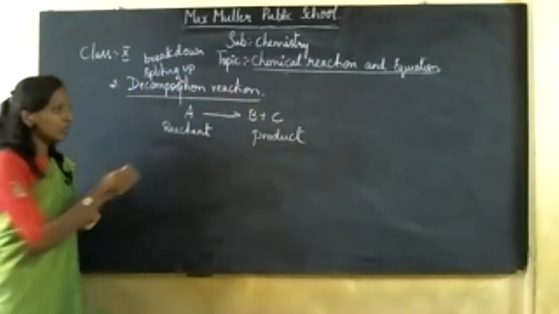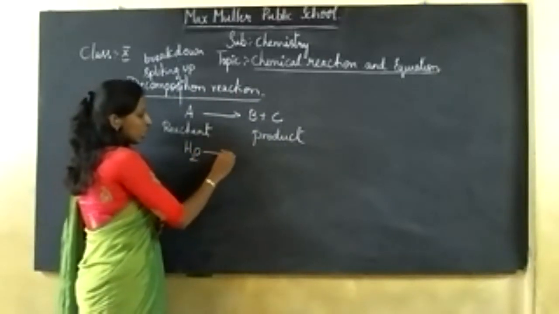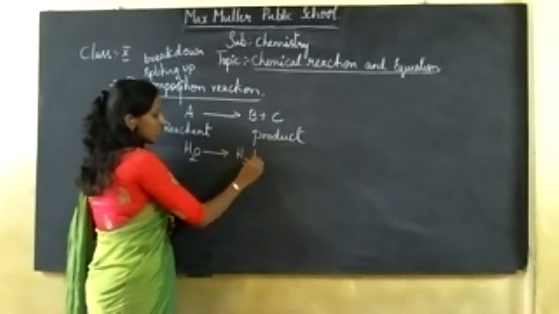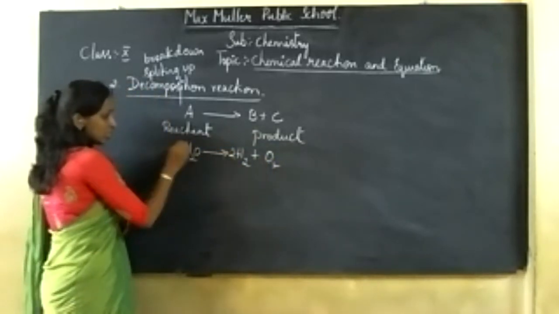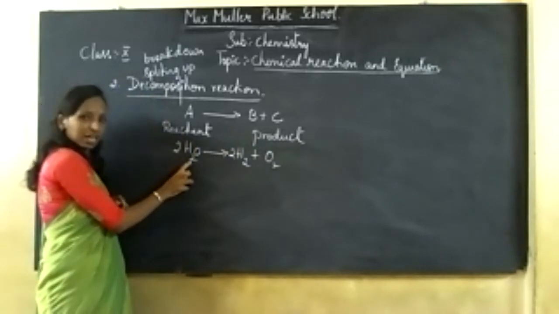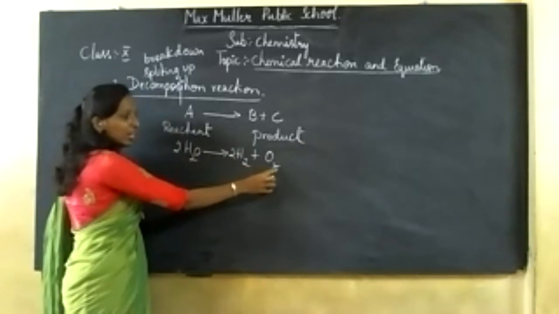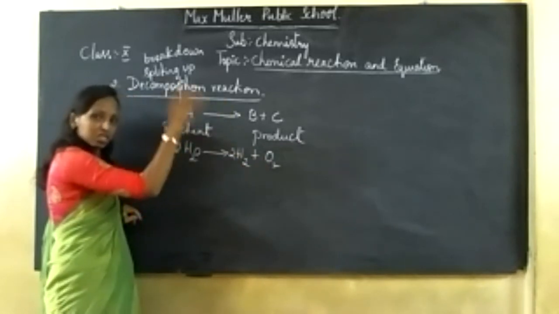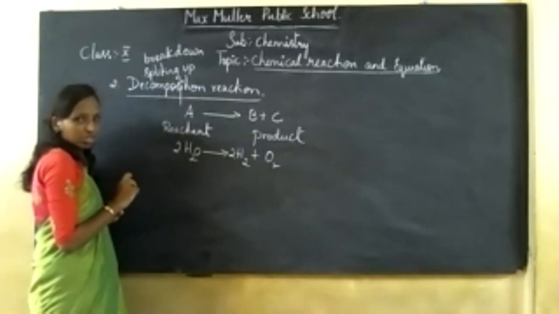Now, for an example, if I take H2O gives H2 plus O2, I have not balanced the equation. If I want to balance the equation, this is the equation, right? You can see the single reactant, the water molecule, is getting split up into hydrogen and oxygen. It is breaking down into two or more products, which is called a decomposition reaction.